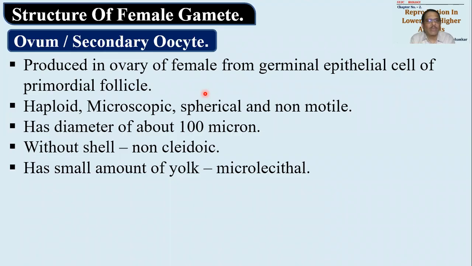Microlecithal के अपोजिट टर्म होगा megalecithal, the one which is having more amount of yolk present. So in case of birds, amphibians, reptiles, as well as fishes, a large amount of yolk will be available. Then there are certain terms like centrolecithal, okay, or mesolecithal. Yolk is concentrated at the center. Telolecithal, yolk is present at the end.